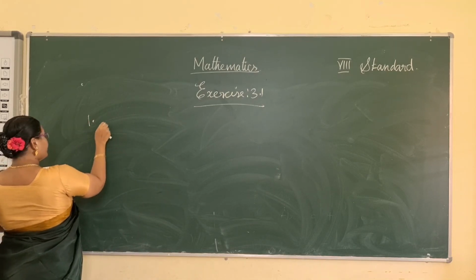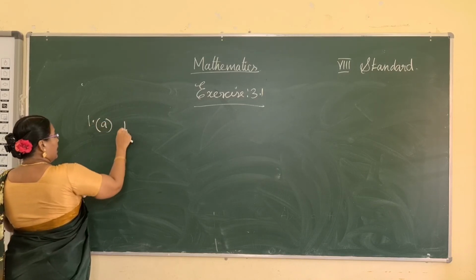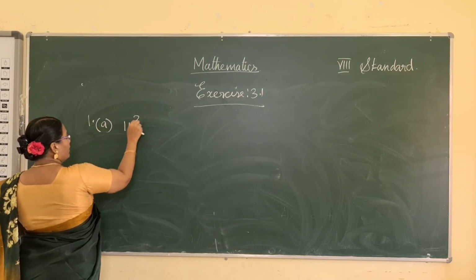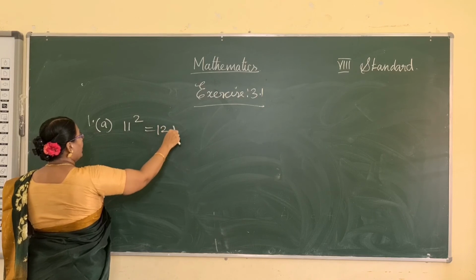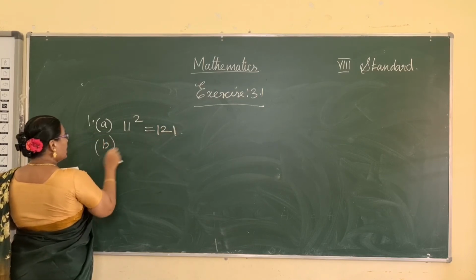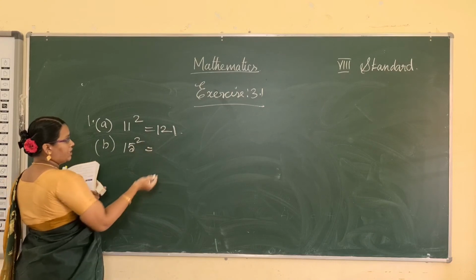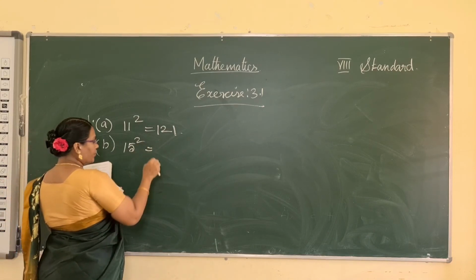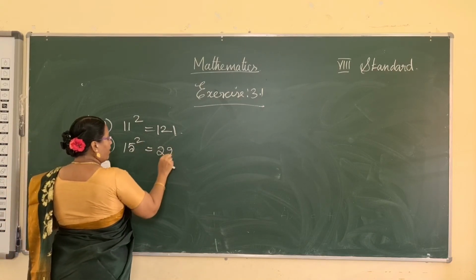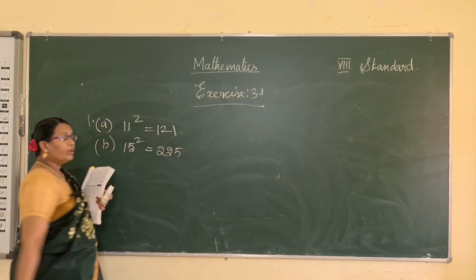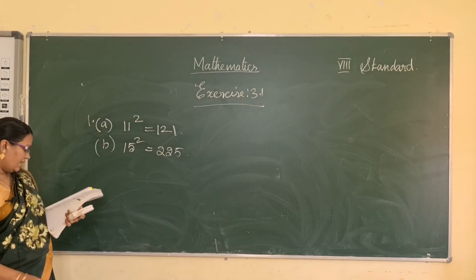First one, A, 11. What is the value of 11 square? 121. B is 15 square. So 15 into 15 is 225. So C and D are homework.